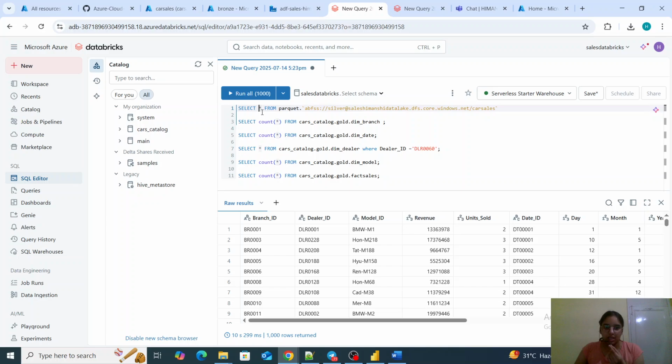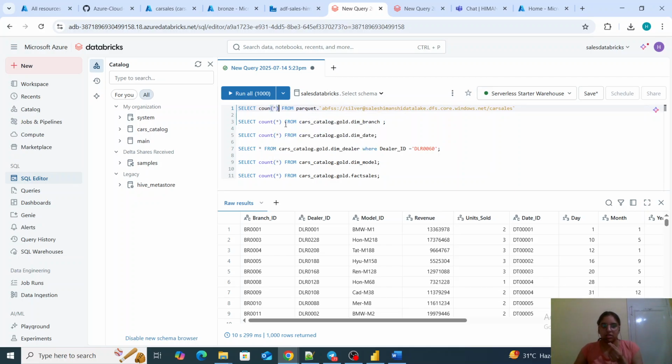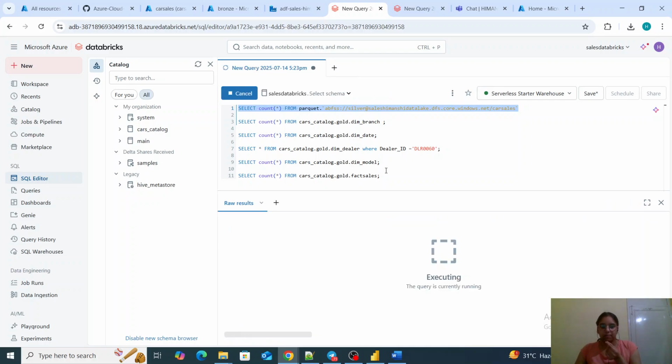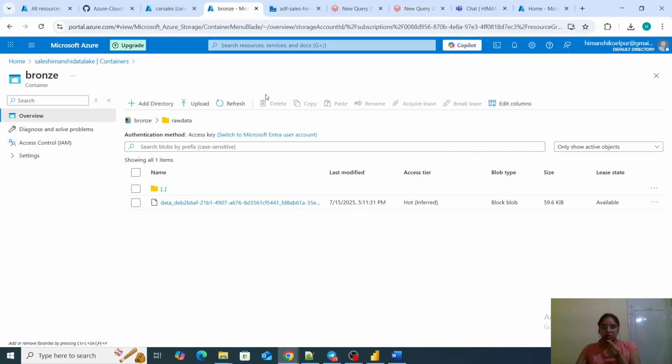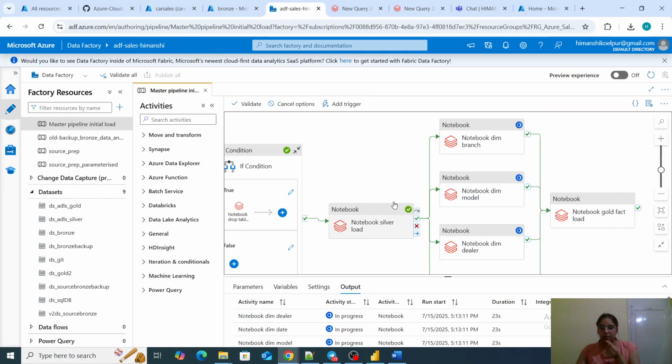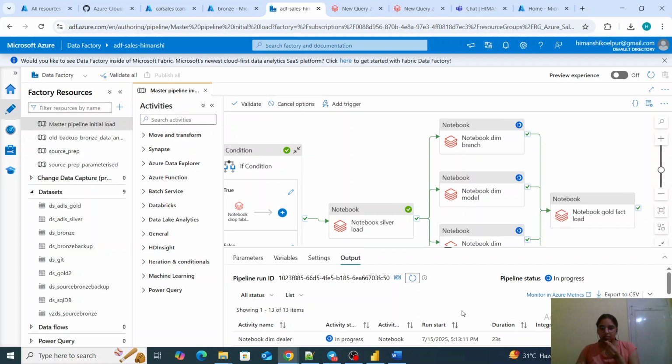So let me quickly give a count star, and it should have all our data, which is 1849, because it is a first time load. Count star. If I run it, 1849 means it is loaded correctly. So once it is loaded, let me check whether dimension tables are created. So it is in progress. Let me refresh it once.